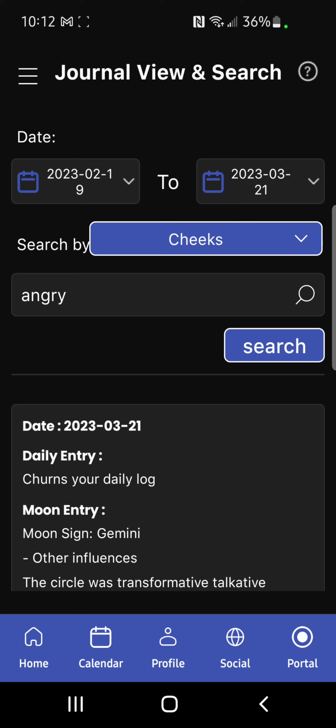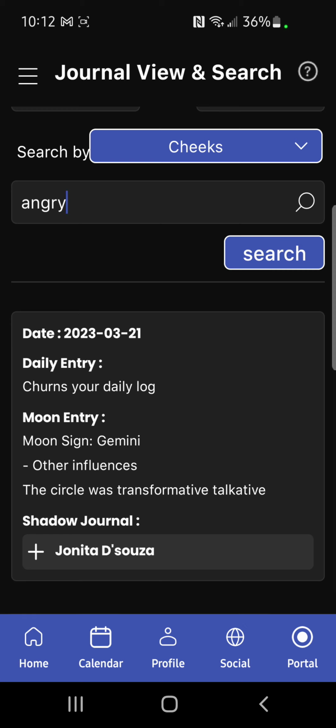So, and then that will give you the search results, and you'll be able to know in your search results what moon center, if you sort it by moon center, and it will bring up any search results with that particular moon center or that particular keyword or within your date bracket, so that you can see. This is especially useful for the moon centers, where you can pull up all the journal entries in one moon center, and you can get the flavor of how you speak, what the normal problems are, what your inspirations are, what things you love to do, the commonalities that are coming up in that moon center.